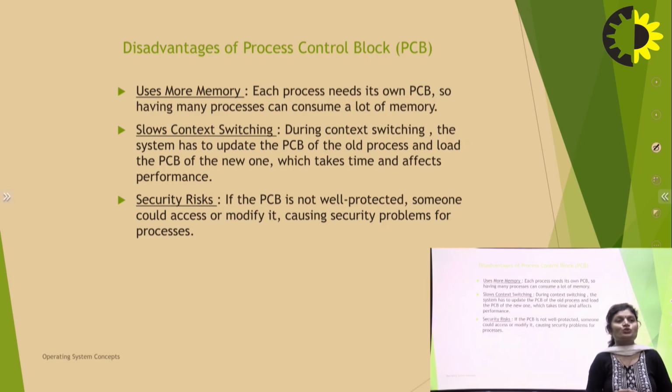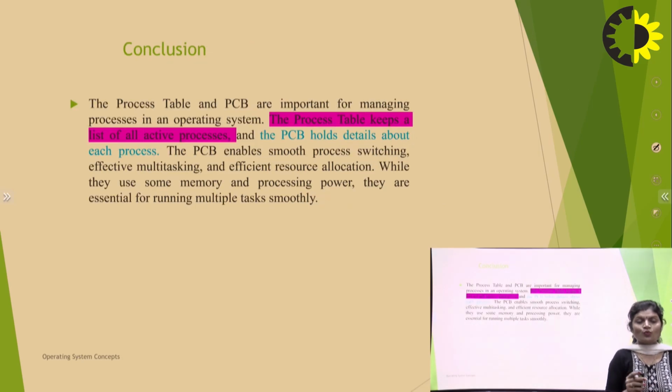Slow context switching. During context switching, the system has to update the PCB of the old process and load the PCB of the new one, which takes time and affects performance. Security risk. If the PCB is not well protected, someone could access or modify it, causing security problems for a process.